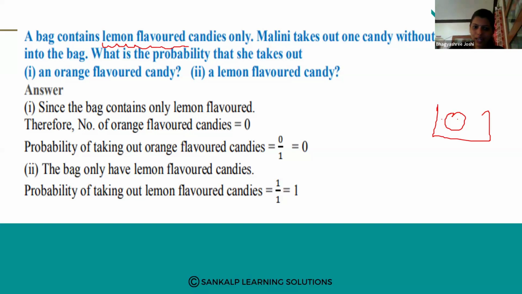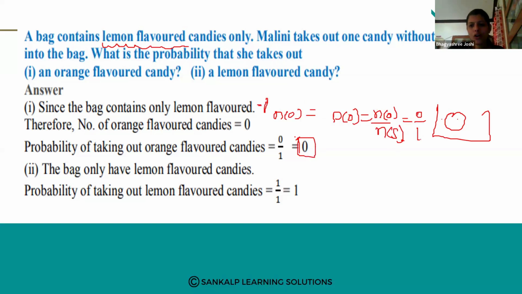So the probability of taking out an orange flavor candy, I will call it N of O. So P of O is equal to N of O divided by N of S. Here only lemon flavor candies are there. How many candies there are, we don't know, so we will take only one candy. So the total number of outcomes is 1. So this is 0 divided by 1, that is 0 only. So this is the probability of getting an orange flavor candy. Since there is no orange flavor candy, the probability of getting an orange flavor candy is 0.